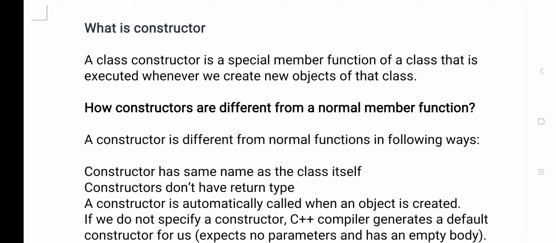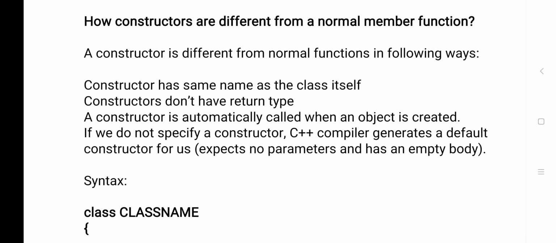A constructor is a special member function that is executed automatically when an object is created. Now here I have given the difference between a normal function and a constructor.